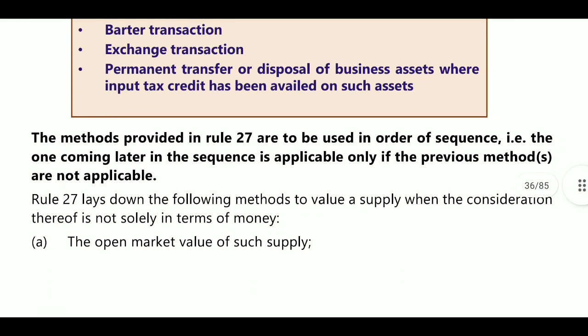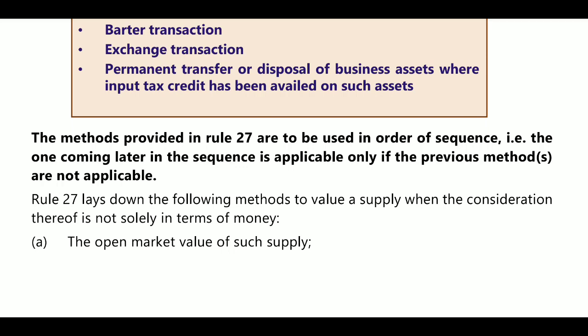This method is provided in rule 27 in sequence. We will go with the sequence form. One that comes later in the sequence is applicable only if the previous method is not applicable. If previous methods are not applicable, then come to rule 27. That is, if section 15 is not applicable, come to the rules. Rule 27, they provide one sequence. You must go with this sequence only.